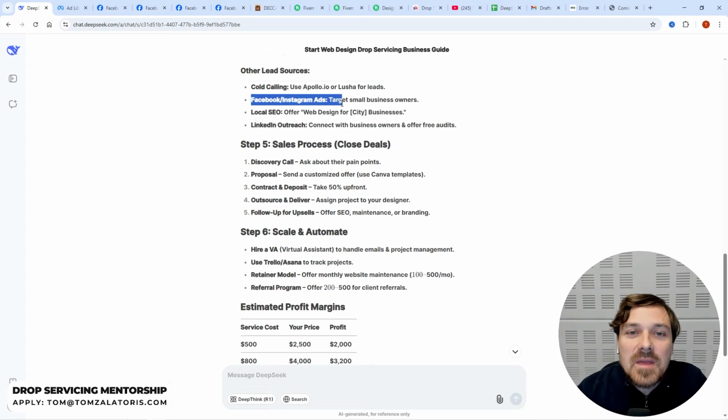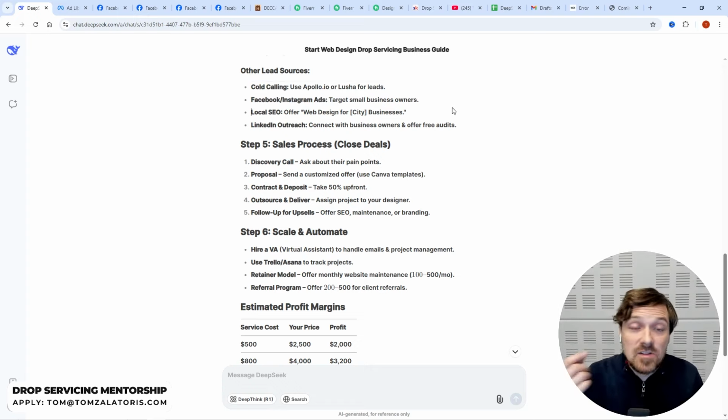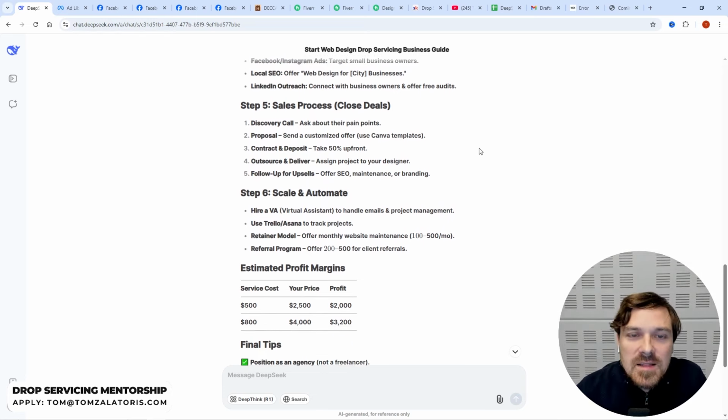Now, running Facebook ads, Instagram ads, it can work, but you need a lot of budget. That's why I'm not talking about this strategy. Most people that want to start an agency really don't have a few $1,000 just to run some ads. That's why it doesn't really work.